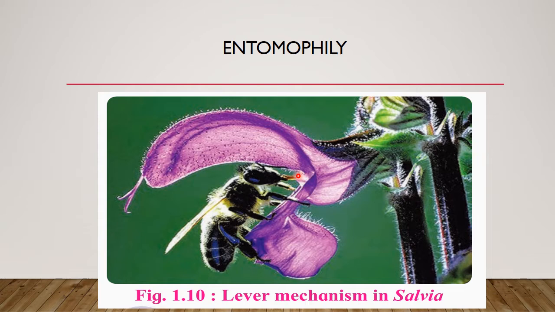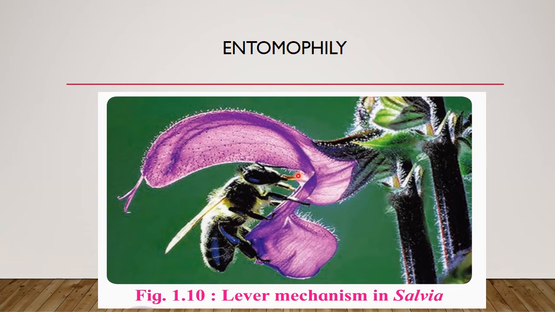Salvia is a bisexual flower and protandrous, that means the androecium matures first. Now there are two stamens in the flower, and these two stamens are bifurcated and have a connective. The upper branch of the connective bears a fertile anther.